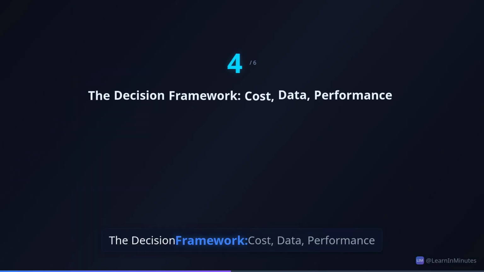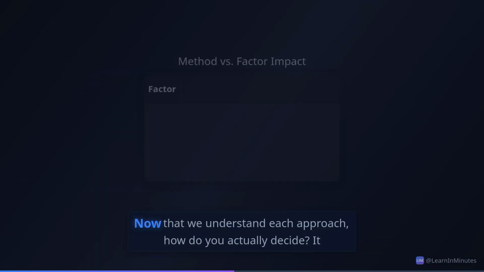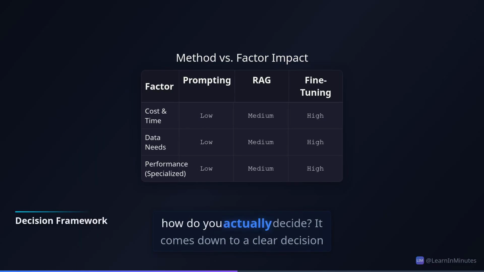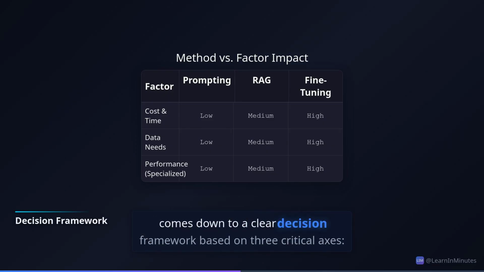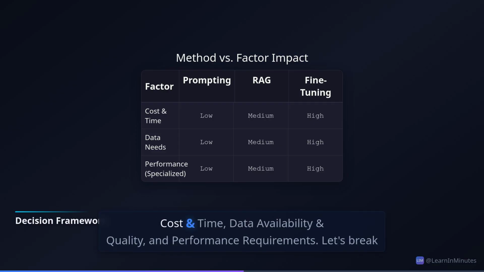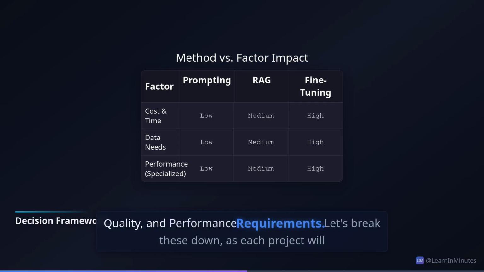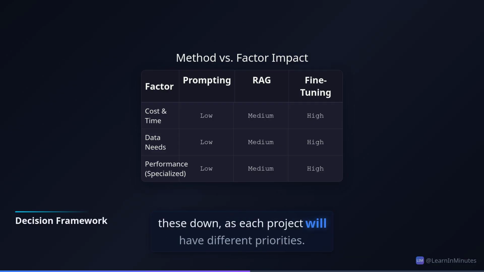The decision framework: cost, data, performance. Now, although we understand each approach, how do you actually decide? It comes down to a clear decision framework based on three critical axes: cost and time, data availability and quality, and performance requirements. Let's break these down, as each project will have different priorities.